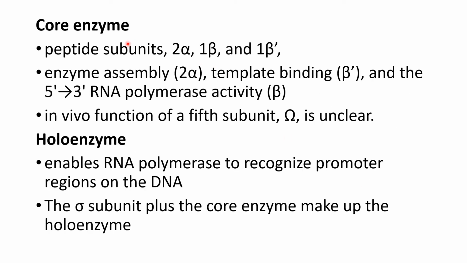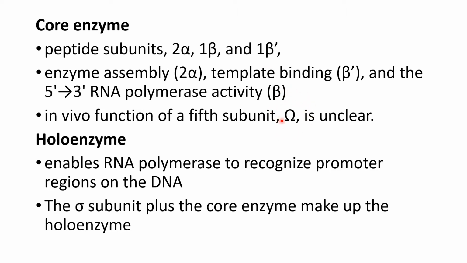In prokaryotes, the core enzyme of RNA polymerase consists of many subunits: 2 alpha, 1 beta and 1 beta prime, and also the omega subunit.